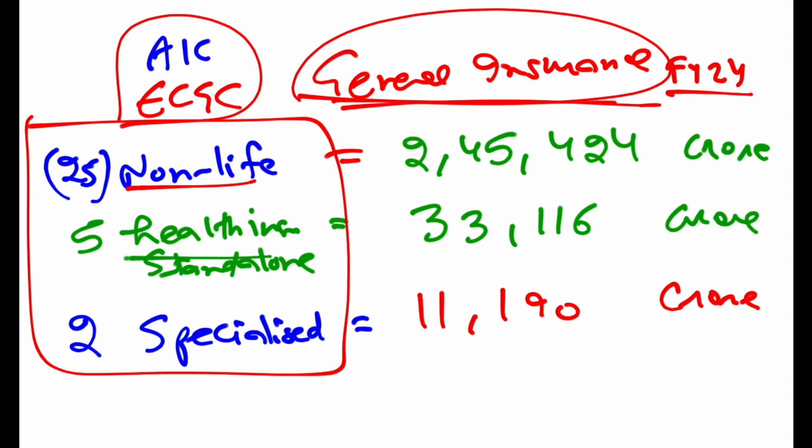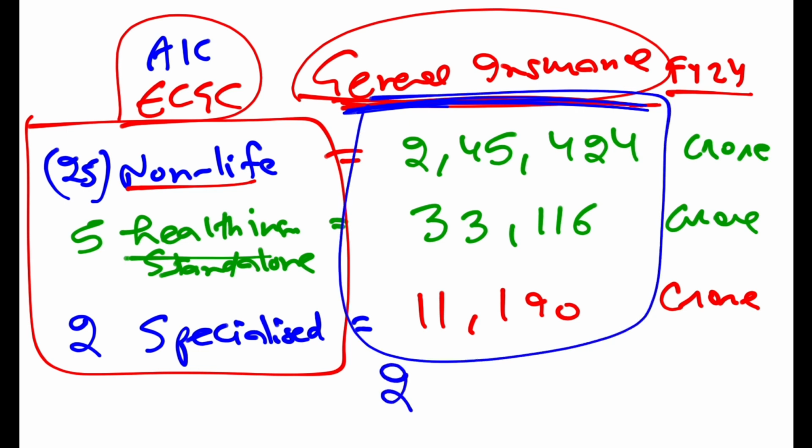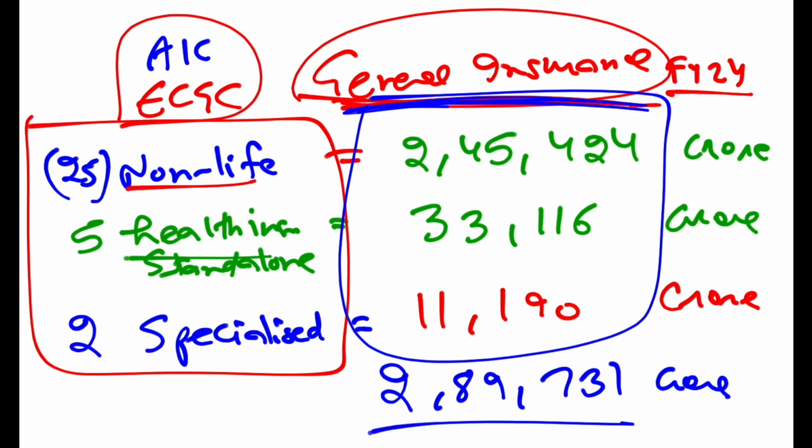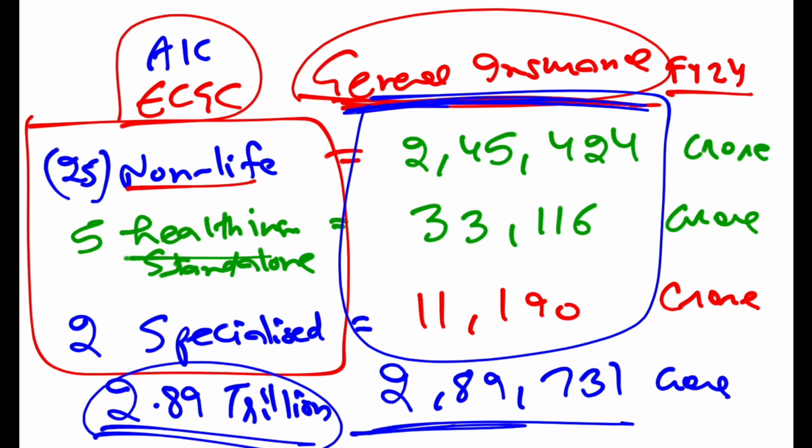So if I ask you what was the total premium collected by the general insurance sector, you add all of these and it will become 2,89,731 crore. Or you can say 2.89 trillion rupees. 2.89 trillion means 2,89,000 crore. So this was the total premium collected by the general insurance companies. So the answer to this question will be 2.89 trillion rupees.